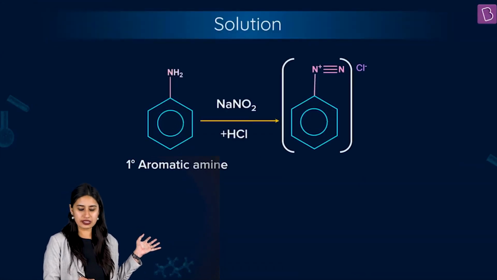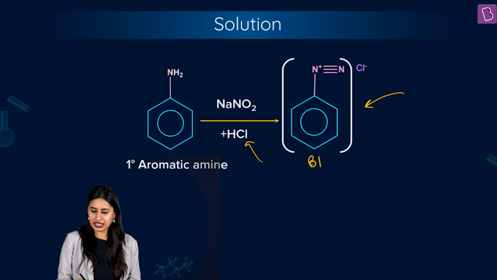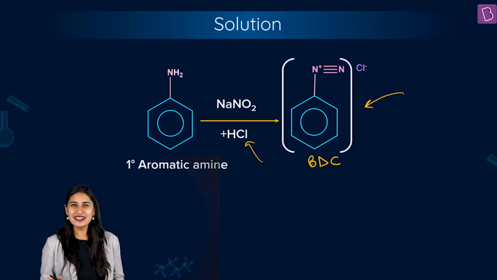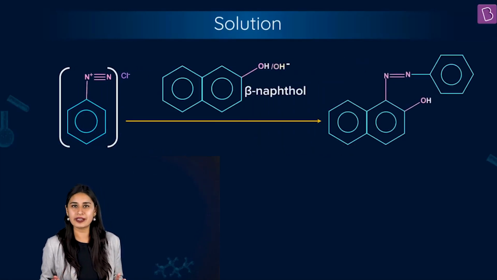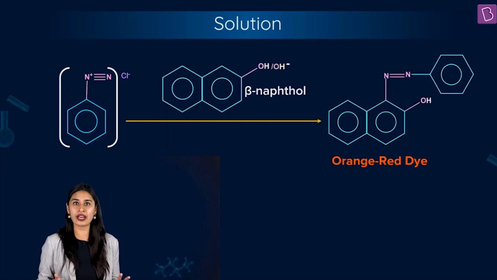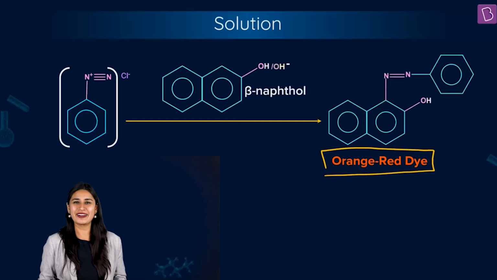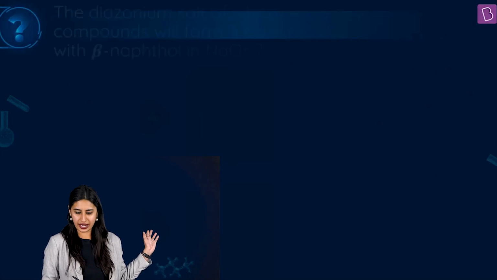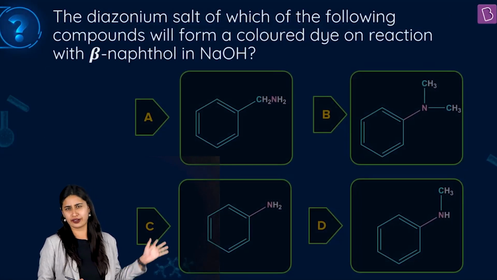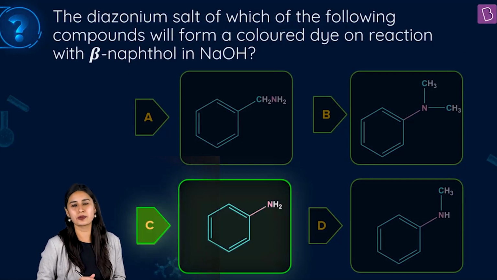Add NaNO2 in the presence of HCl, maintain 0 to 5 degrees Celsius temperature. What you will get is benzene diazonium chloride, which can react with beta-naphthol and show the diazo coupling reaction, which is a test for aniline, so that what you get is this orange red dye. Okay, so what is the right answer? The diazonium salt of which of the following? Of course, of the aniline. So the right answer to this question is none other than option C.